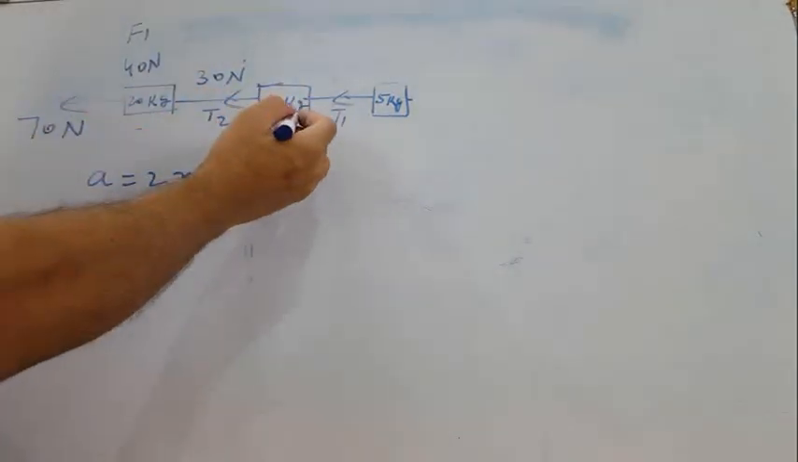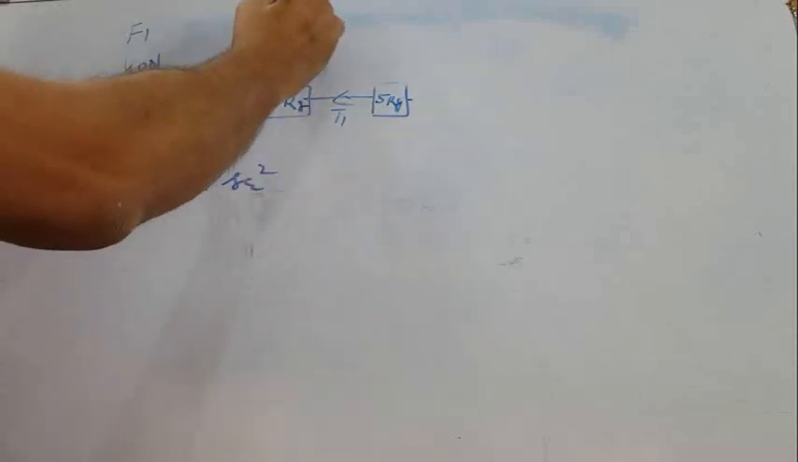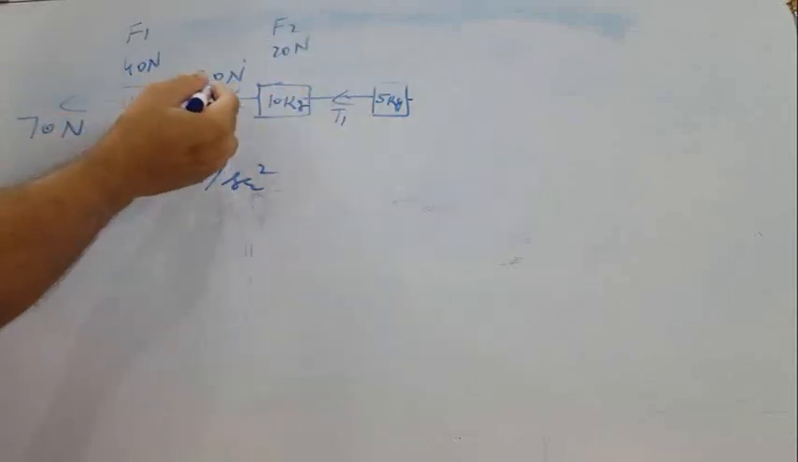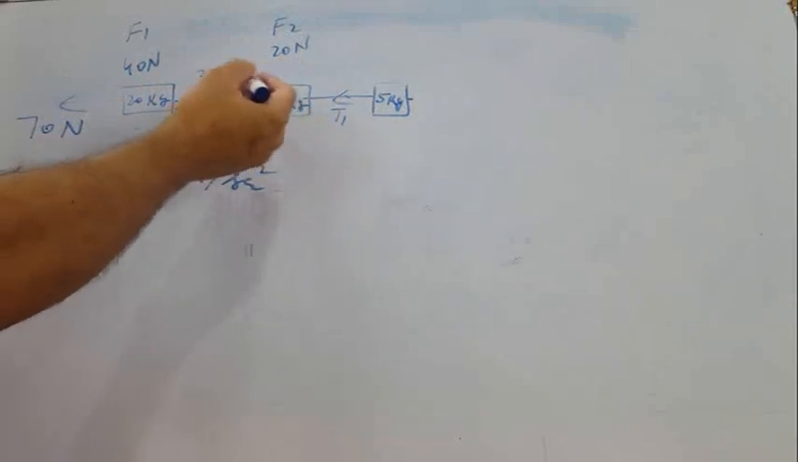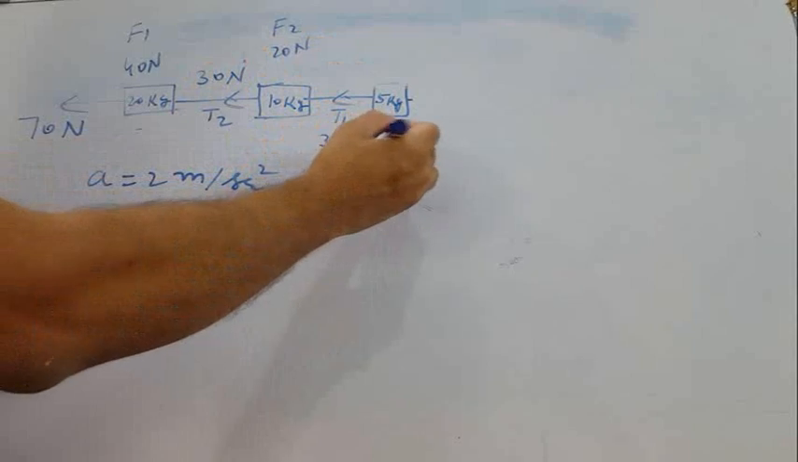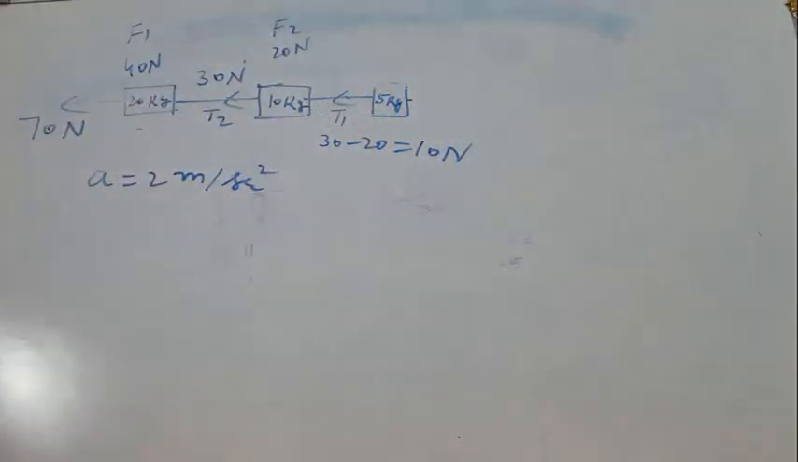Now this is 10 kg, acceleration is 2 meter per second square, so how much force is required for this? 10 into 2, 20 Newton. So out of this 30, 20 Newton is required by this mass, so 30 minus 20, 10 will be left. Now the T1 tension will be 10 newtons. So if we change the direction of force, then magnitude of tension will also change.